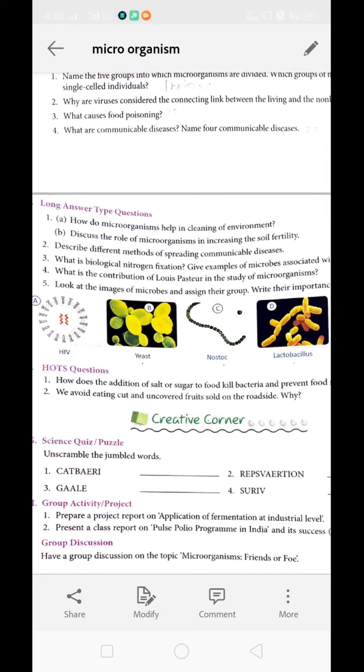There are different means of transfer of communicable diseases. For example, air. When a person suffering from cold and cough sneezes, what happens? The germs along with the water vapor or particles of saliva come out of the mouth into the air, and if a healthy person is breathing in that air, what will happen? They will inhale the germs as well. In this way it gets spread from one person to another.